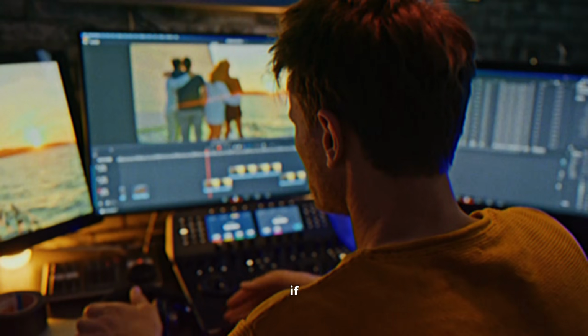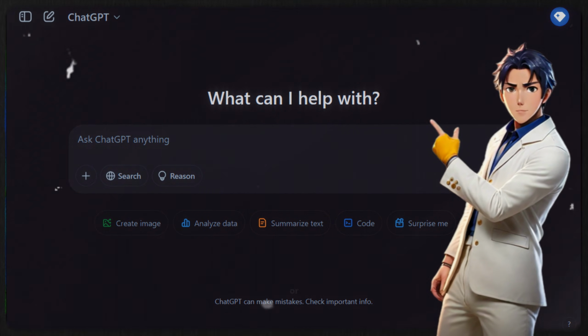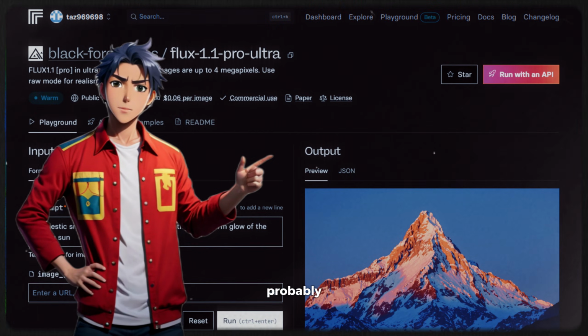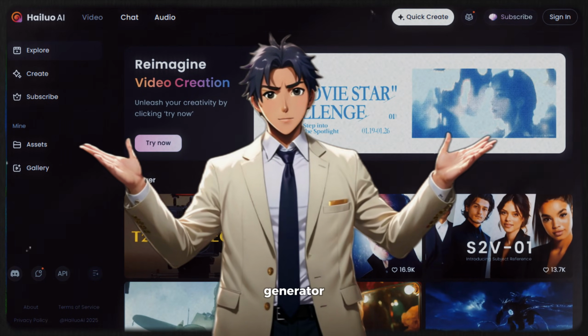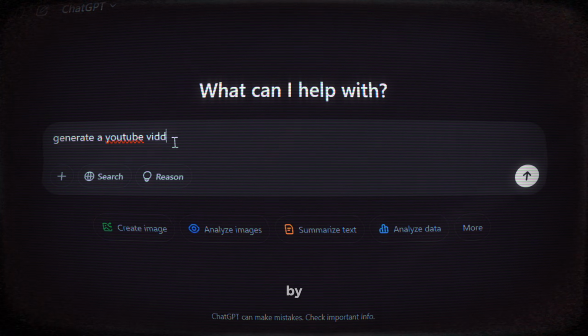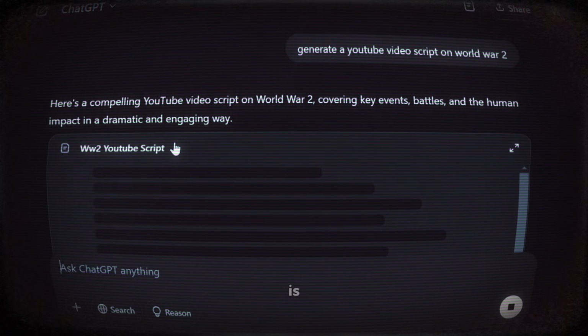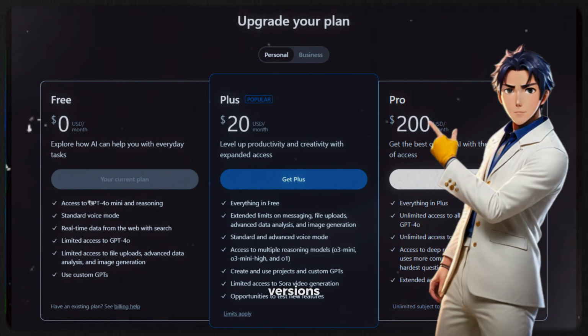Isn't that crazy? If you are a content creator, then I am sure you use ChatGPT to create or refine your scripts. Then you probably use an AI image generator to generate images and a video generator to turn them into videos. But here's the problem. The content generated by the free version of ChatGPT is not engaging at all. It's very boring and robotic, and the advanced versions are all paid.